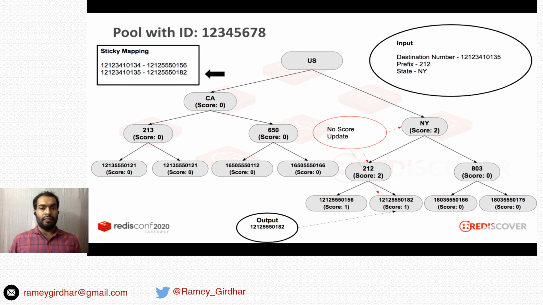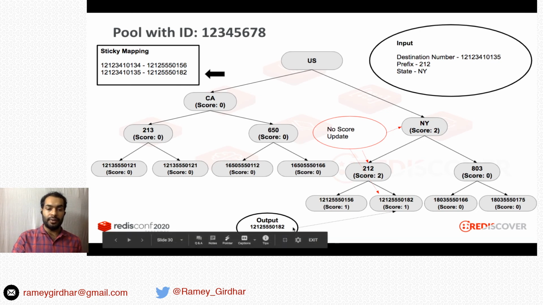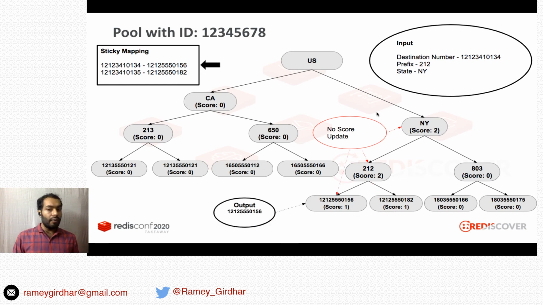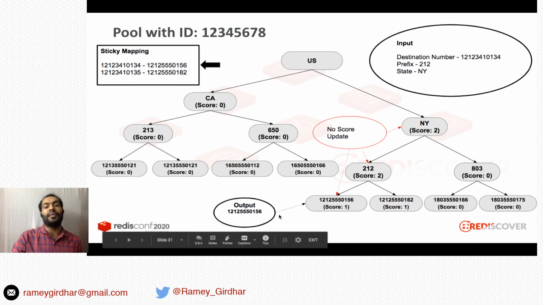In the next example, we resolved the same number back. We got the same number we got previously, the number ending with 182. This happened because of the sticky mapping we created. You can see the scores were not updated because we only count unique destinations. We don't count messages sent to the same destination again and again, so we don't count for sticky mapping. Now we try to resolve for the previous number, the number we used for the first time. Again, because of sticky mapping, we got the same number, ending with 156.